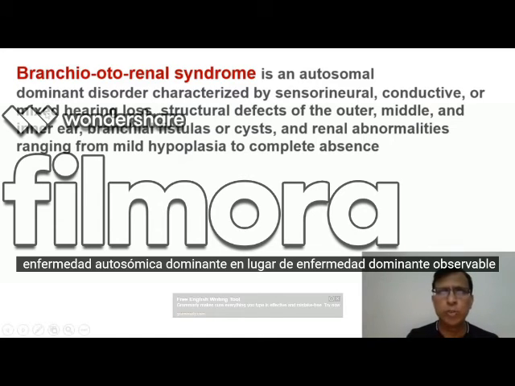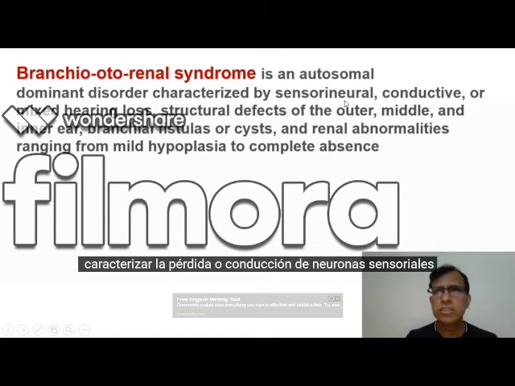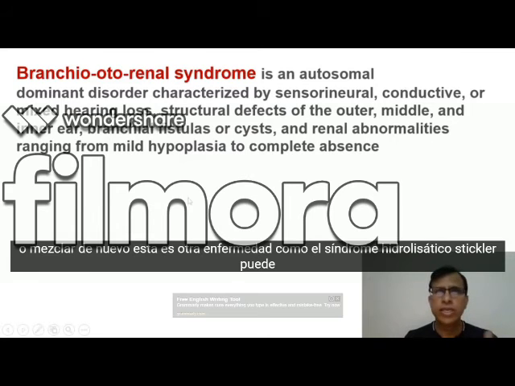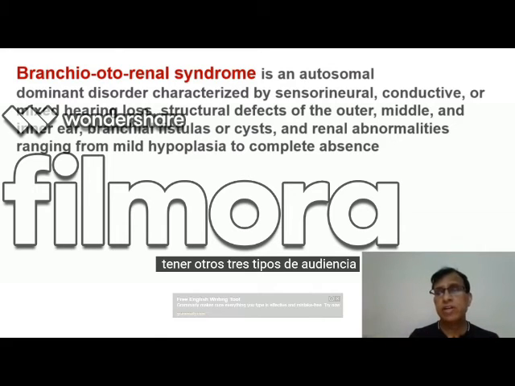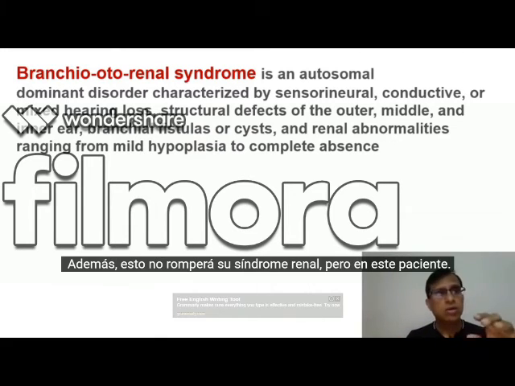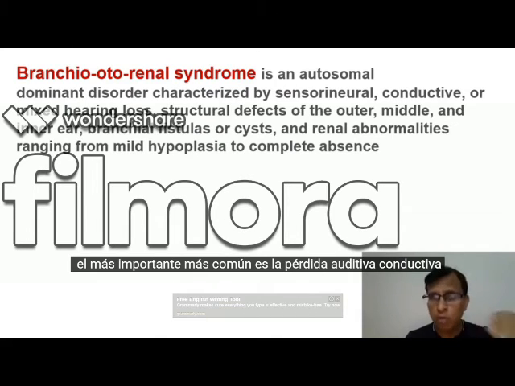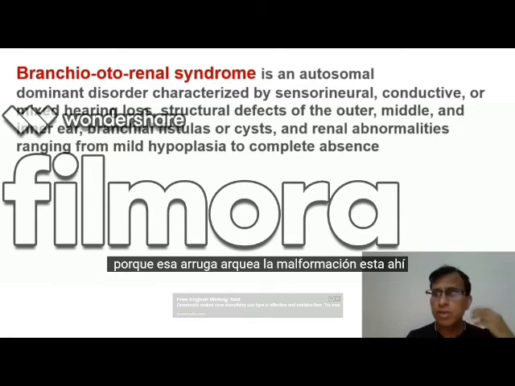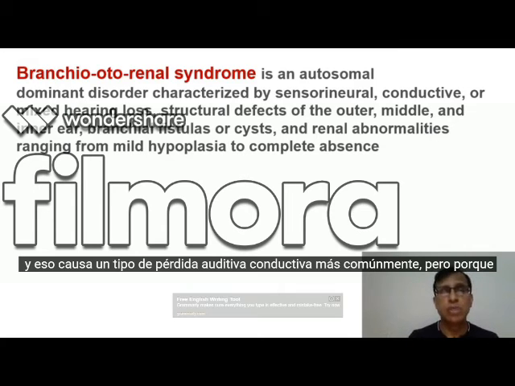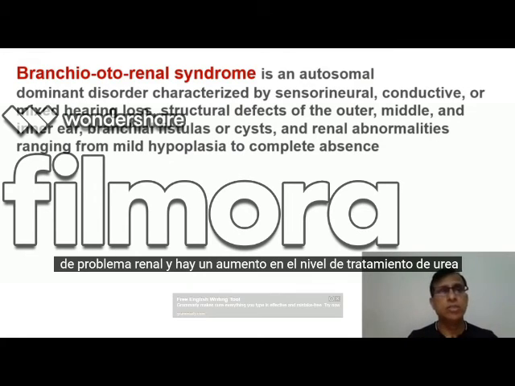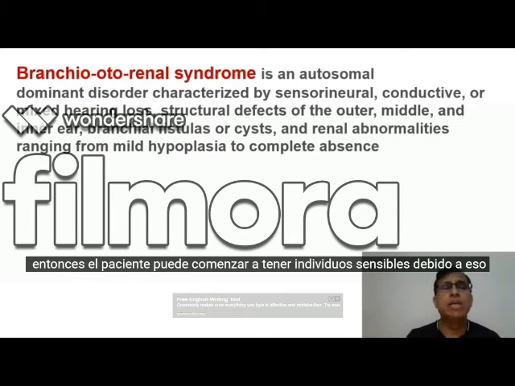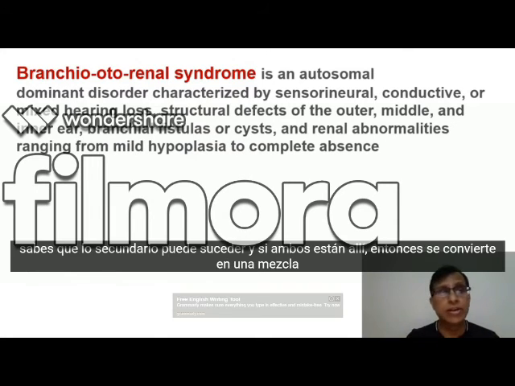It was in that list of autosomal dominant diseases, characterized by sensorineural hearing loss, or conductive, or mixed. Again, this is another disease like Stickler. I told you Stickler syndrome can have any of the three kinds of hearing loss: sensorineural, conductive, or mixed. Also this one, branchio-oto-renal syndrome, but in this patient the most common is conductive hearing loss, because the branchial arch malformation is there, and that causes conductive hearing loss most commonly. But because of the renal problem and the increase in urea and creatinine levels, the patient may begin to have sensorineural hearing loss secondarily, and if both are there, then it becomes a mixed hearing loss.